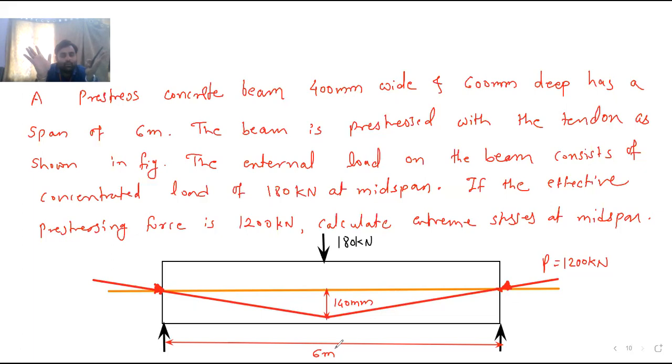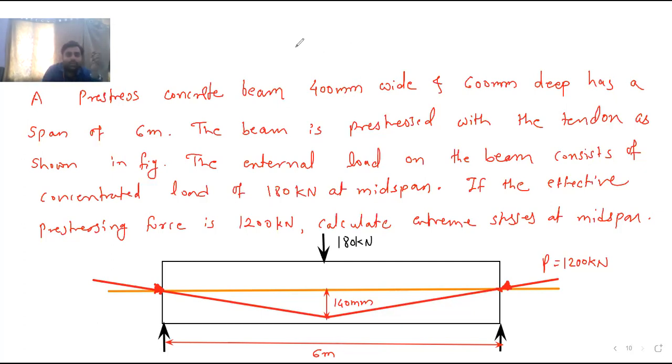Here we will take P by A and M by Z, direct stress and bending stress. P by Z we are eliminating by taking the vertical force 2P sine theta. While calculating theta, the eccentricity and the length are automatically considered in that formula.